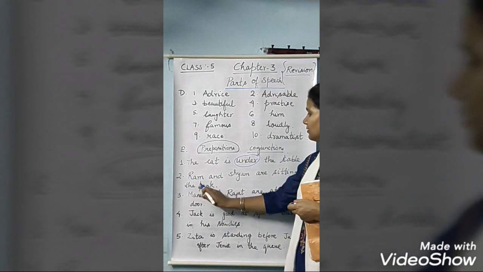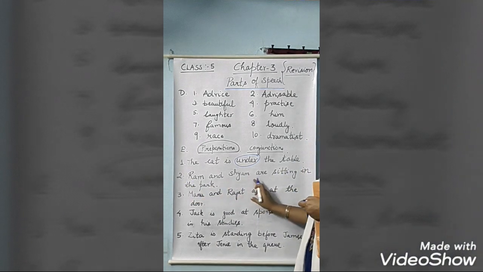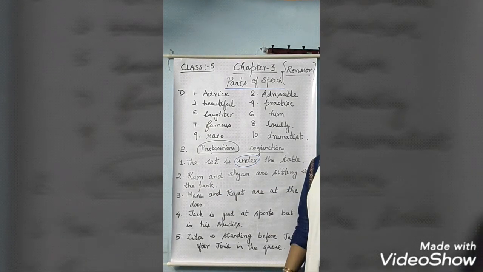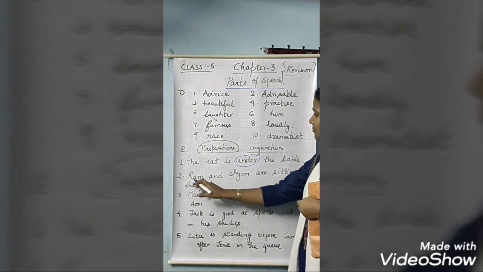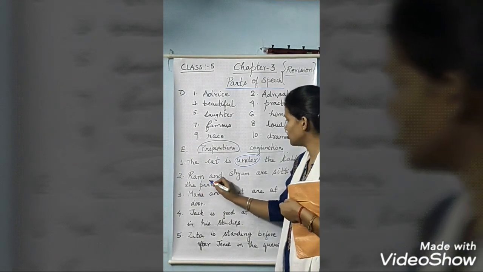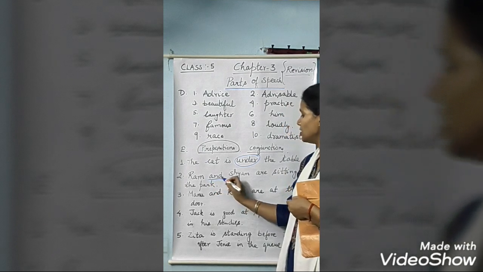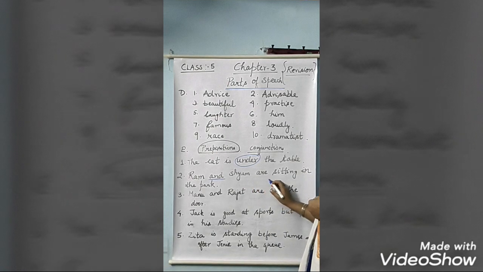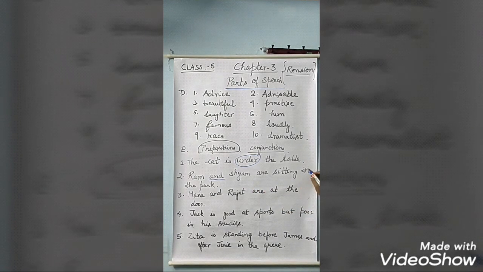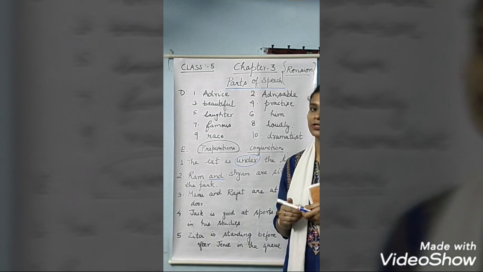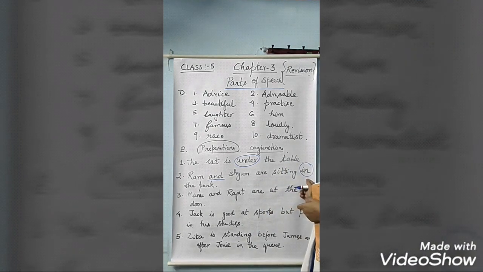Now coming to second, Ram and Shyam are sitting in the park. So now can you find where is preposition? Okay, now see from starting. Ram and is a conjunction, so you will underline because two words are joined here. And Shyam are sitting in is a preposition, so you have to circle it. In the park, कहाँ बैठे थे? पार्क में बैठे थे. So studying about the position. So in is a preposition.